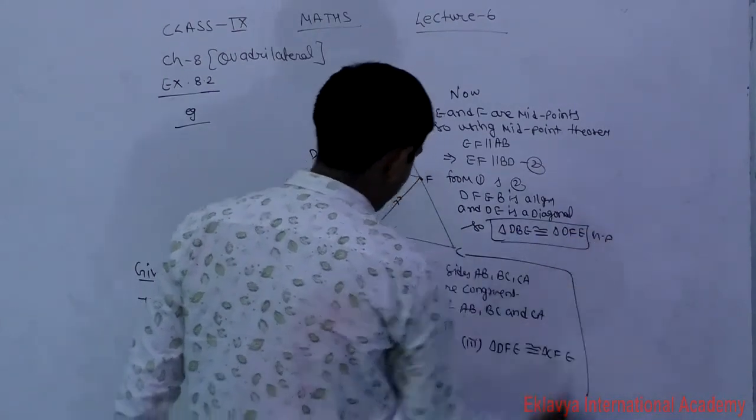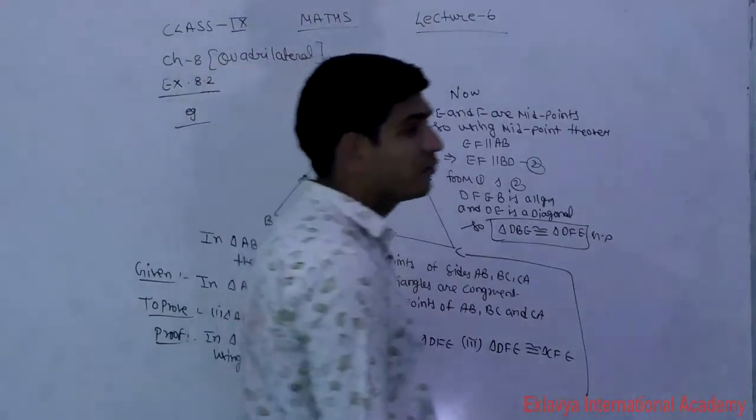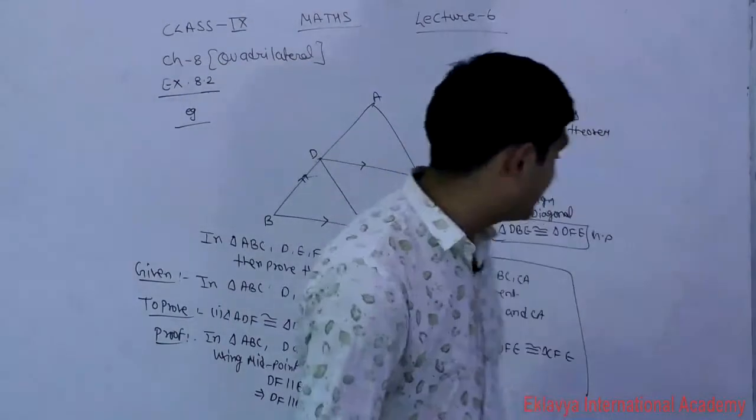Hence proved. Similarly, you can prove the remaining part also.